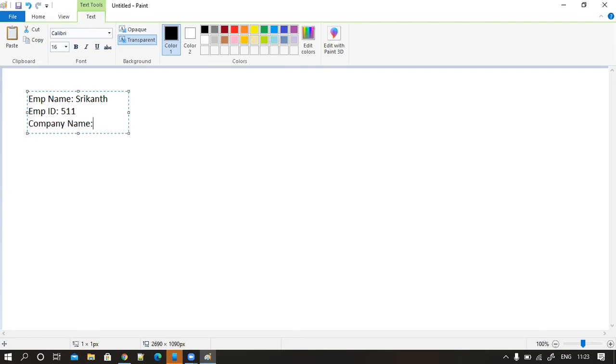Here, company name will be there. Let's say for example Wipro. Here, company address Hyderabad, company phone number. Clear? Any doubt still here? What is this? These are nothing but data, right? These are nothing but data. Okay.